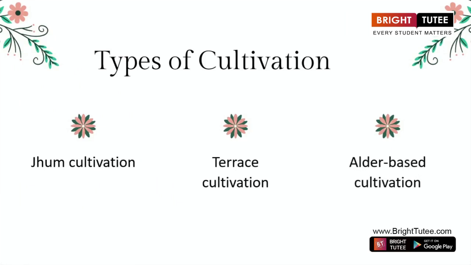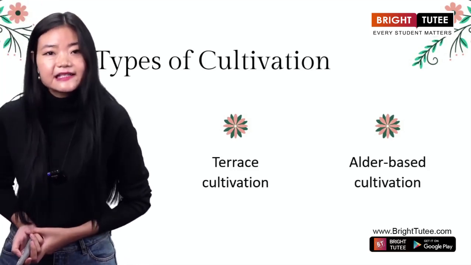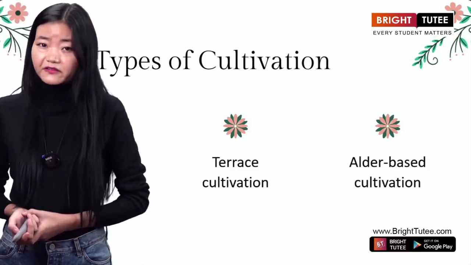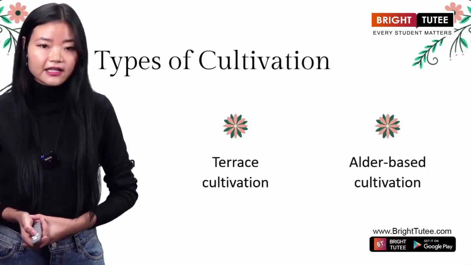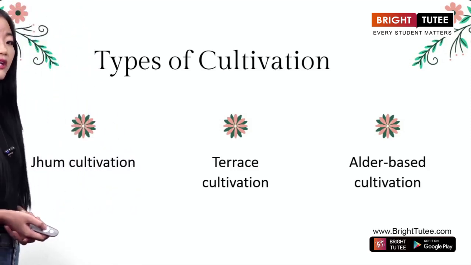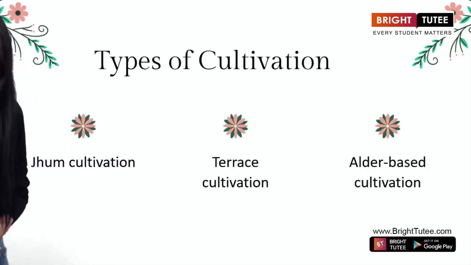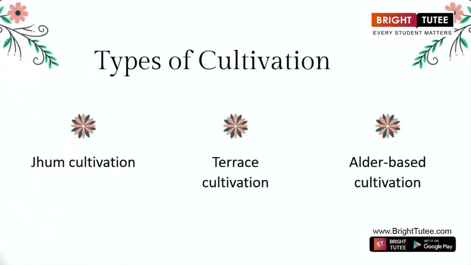If a question is asked in the exam, what are the 3 types of cultivation practiced in Nagaland, then it is the jhum cultivation, then the terrace cultivation, then finally the alder-based cultivation. Okay, so we can have a look very quickly at the types of cultivation.